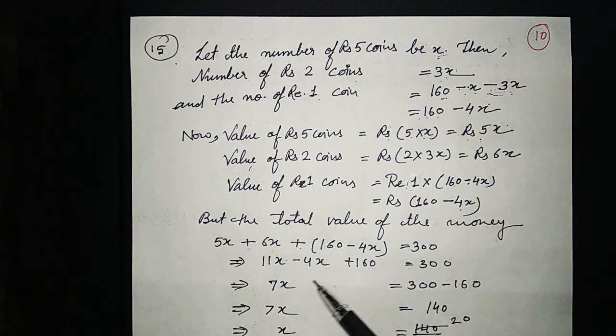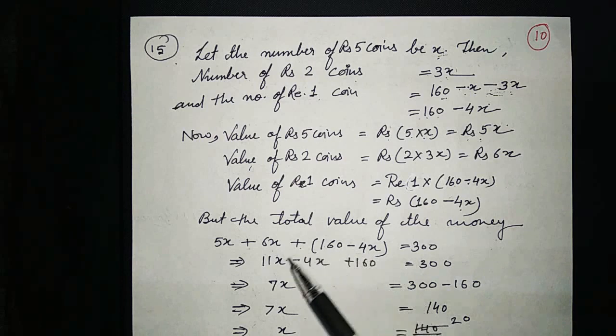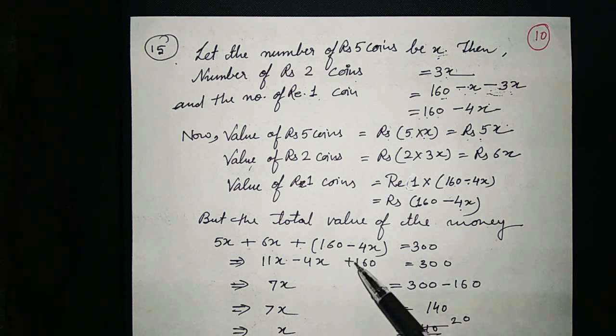Now we will solve the equation. 5x plus 6x, here 11x will come, and minus 4x is also there. So 11x minus 4x plus 160 is equal to 300 we will write. Now 11x minus 4x, what will we get?